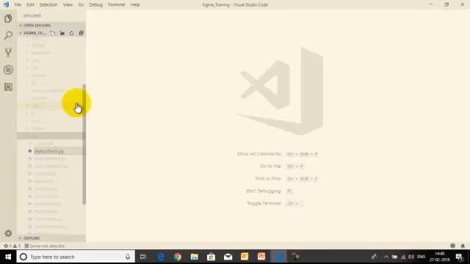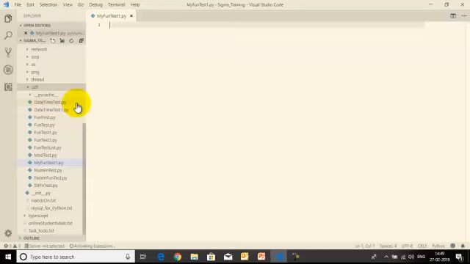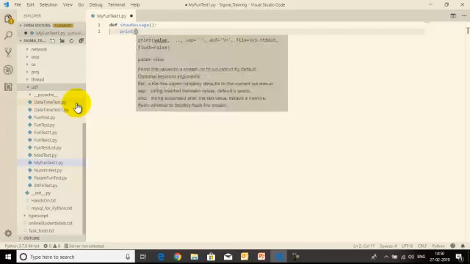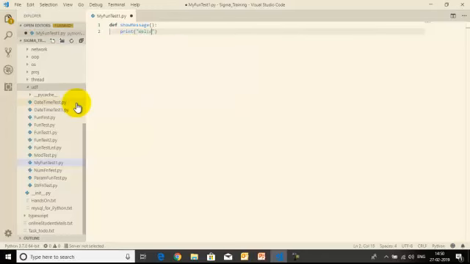Here is my application where I define a function. show_message is my function name, having no argument. I will print the body of the function: Welcome to all.